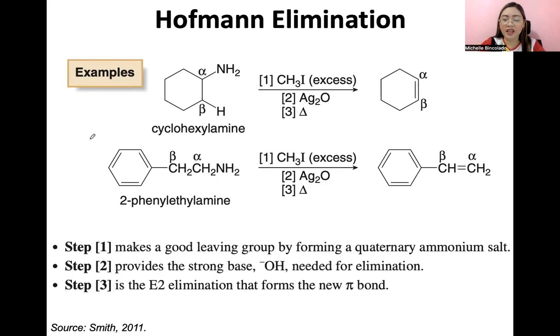Keep in mind na ito class ang 3 steps sa Hoffman elimination. So if you want to know the mechanism guys, please feel free to read our references. So in this video, hindi na natin i-elaborate pa yung mechanism, kasi class, alam na natin kung paano ang elimination. Specifically, E2 elimination, yung may geometry na anti-periplanar dapat yung beta hydrogen with the leaving group class. Ito ang mechanism ng Hoffman elimination.